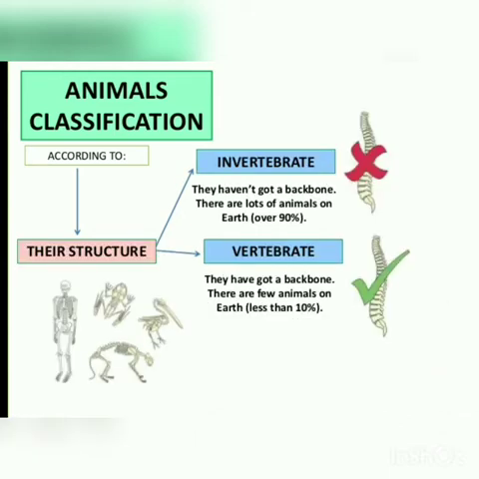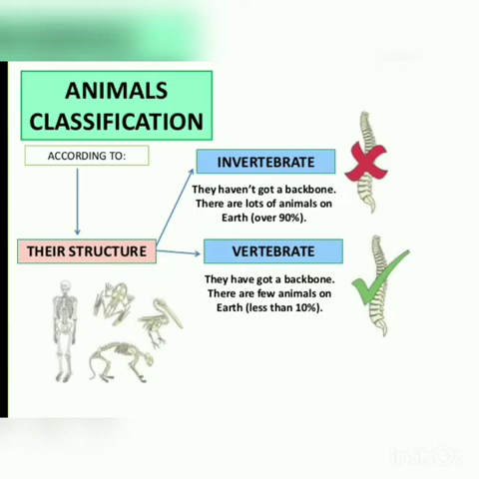Then, the third type of classification, according to their structure: invertebrate and vertebrate. Invertebrates are the animals that don't have backbones inside them, they don't have a skeleton inside them. And vertebrates are the animals that have bones, that is, a skeleton inside them.